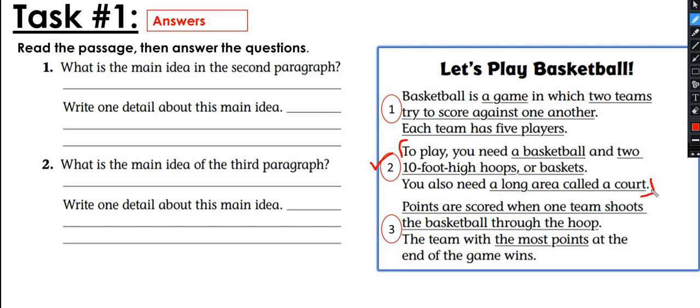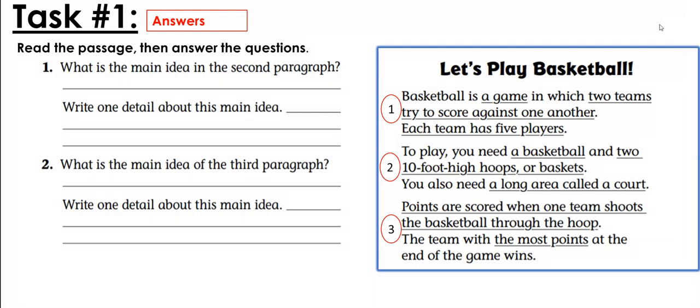The main idea, well, it says to play, you need a basketball and 2 10-foot high hoops or baskets. You also need a long area called a court. What is the main idea? It is that, what do you need to play basketball? That's the main idea. To play, you need a basketball. So what do you need? This is the main idea. What do you need to play basketball?